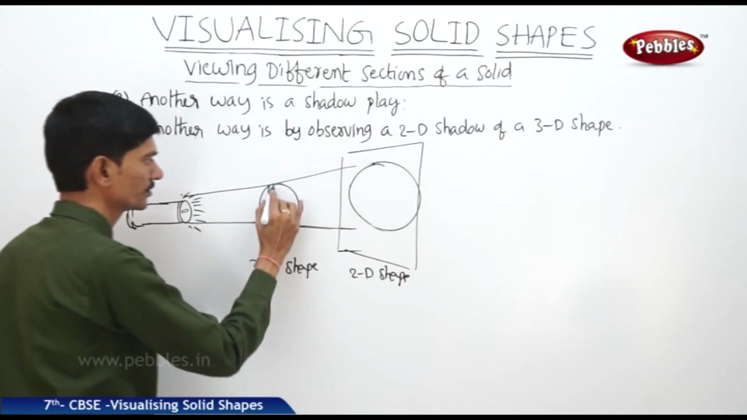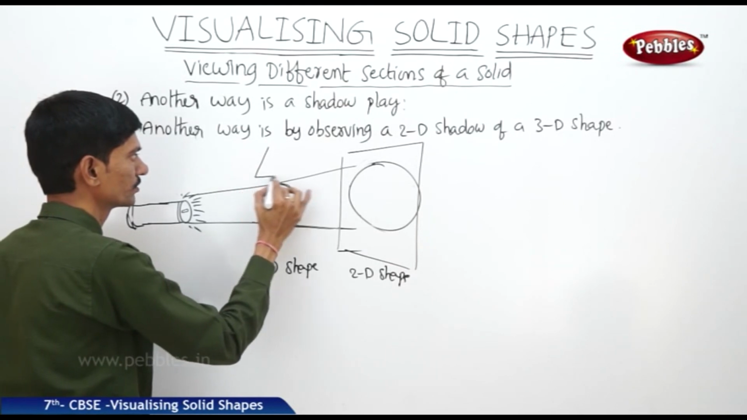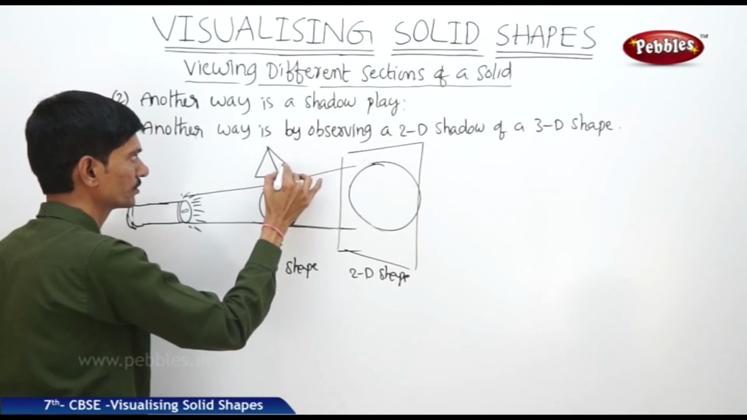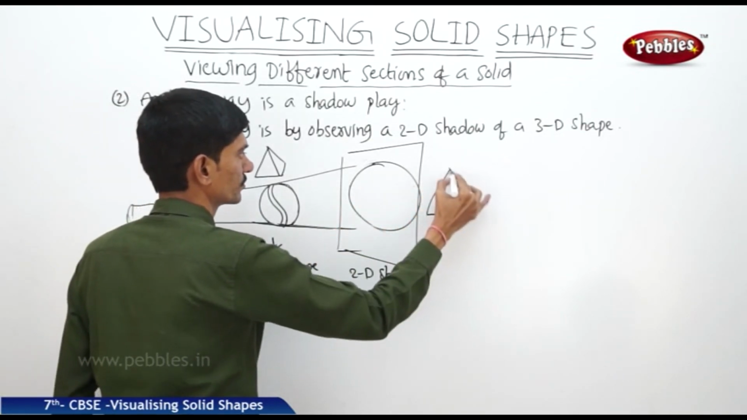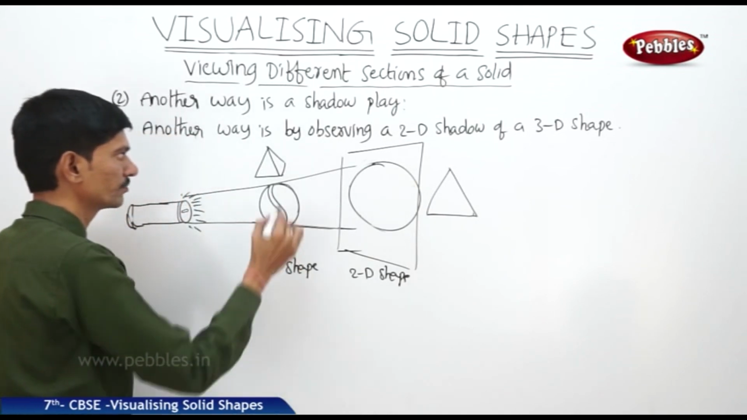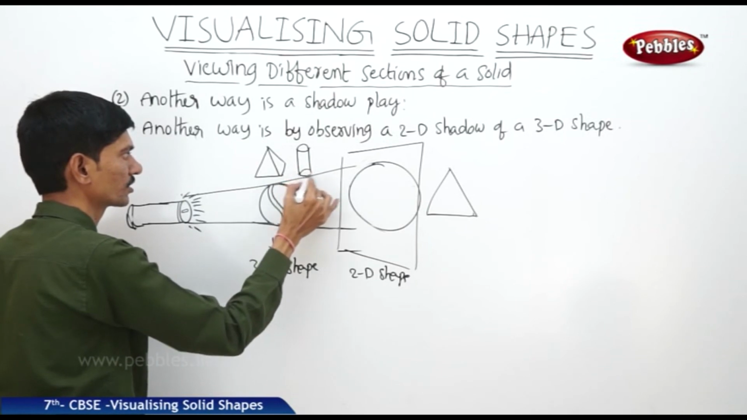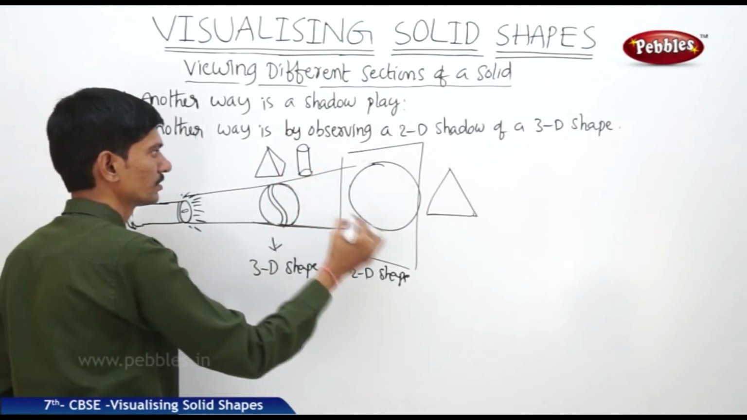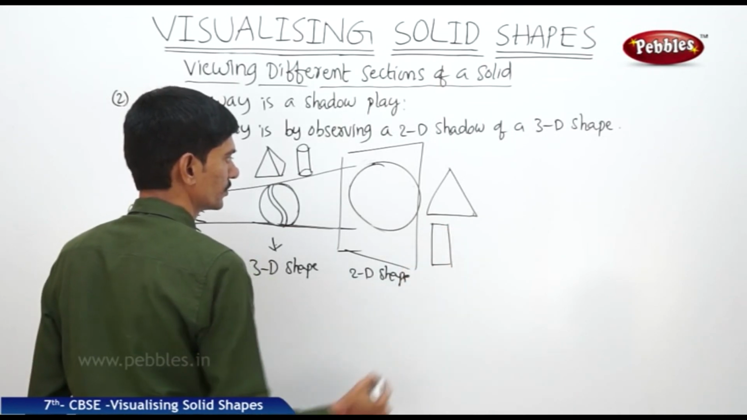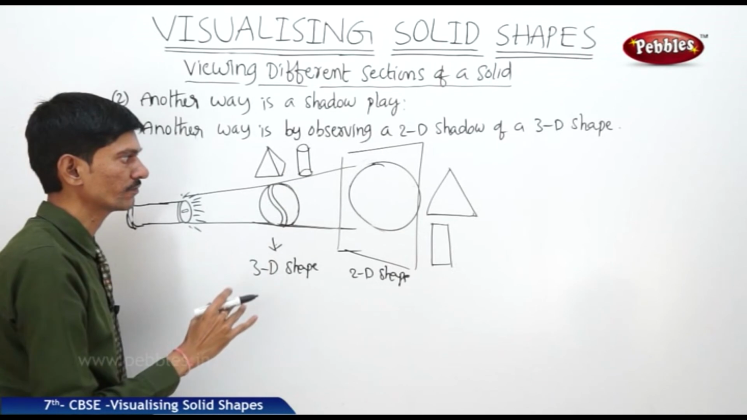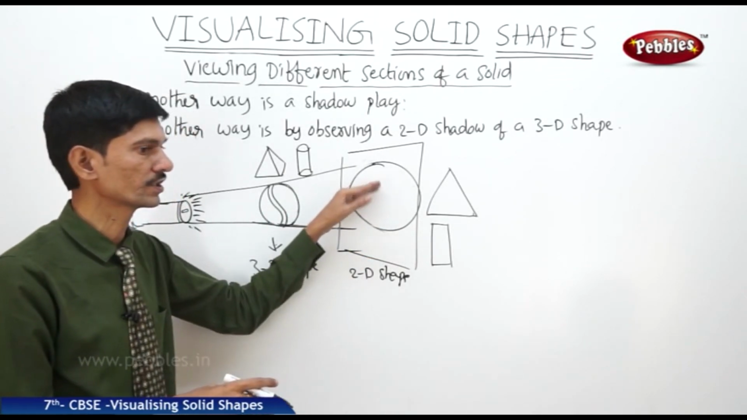Now in place of the spherical ball, if you keep a triangular pyramid, then what is the shape of its shadow? Then you will get a triangle. Now if you keep a cylinder in front of the torchlight, then you will get a rectangular shape. So for different solid objects, we can find their shadows differently as 2D figures, meaning 2-dimensional figures.